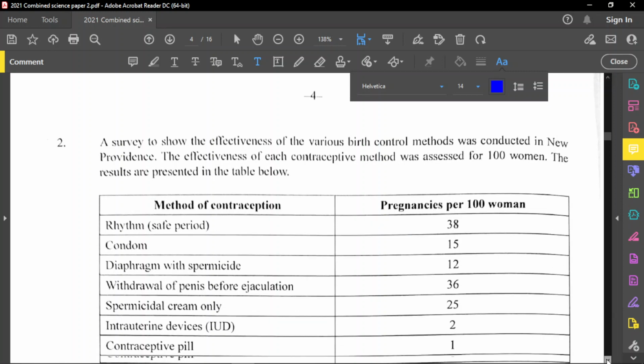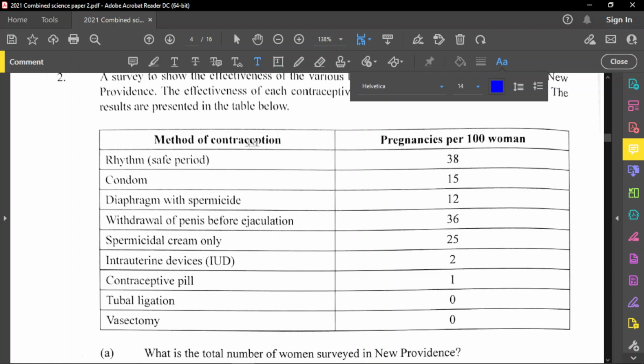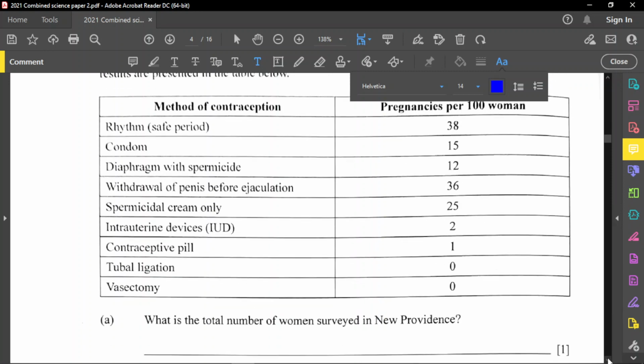We have the method of contraception and the pregnancies per 100 women. We have the rhythm method, the condom, the diaphragm with spermicide, withdrawal of the penis before ejaculation, spermicidal cream only, the IUD, which is an intrauterine device, the contraceptive pill, tubal ligation, and vasectomy. And we see the numbers in the right column.